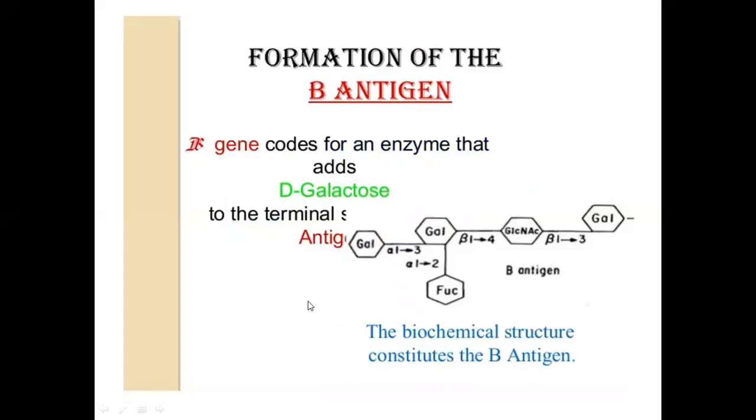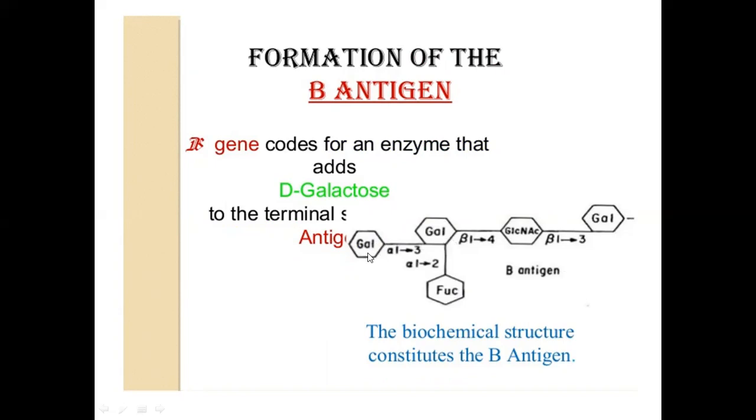Okay. How about for the B? Ang sa B naman, what sugar will attach to that one terminal galactose to which fucose is linked to convert your H antigen to B antigen? It would be another galactose.